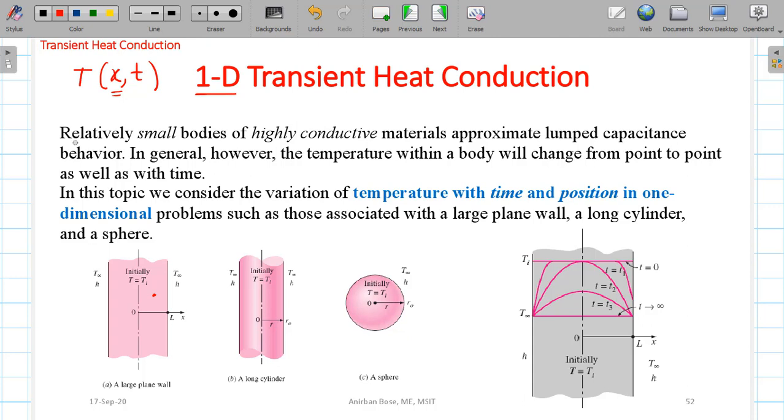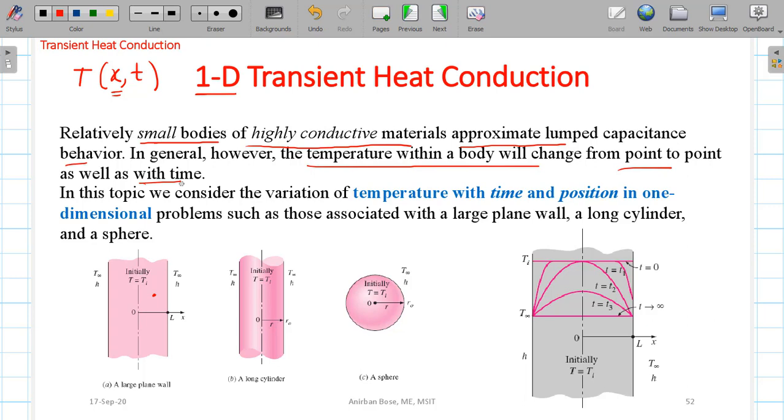In the case of relatively small bodies of highly conductive materials, the approximation of lumped capacitance behavior is okay, as we have already seen. But in general the temperature within the body will change from point to point as well as with time, and that is why we are going one step further.